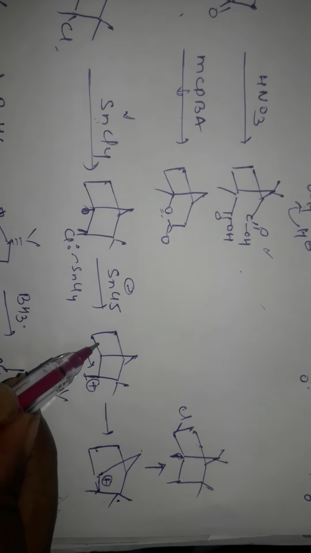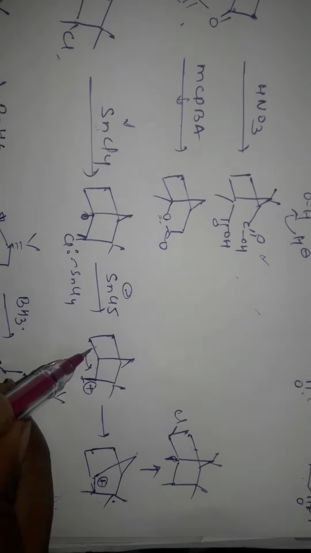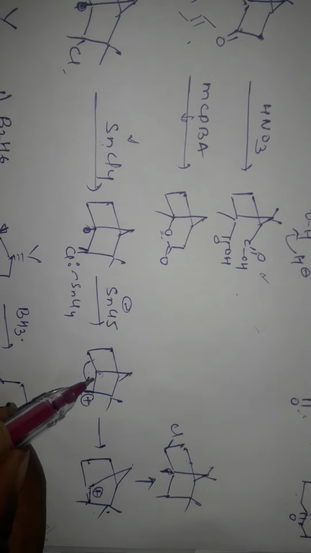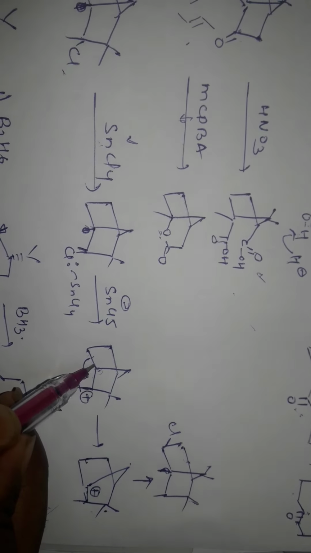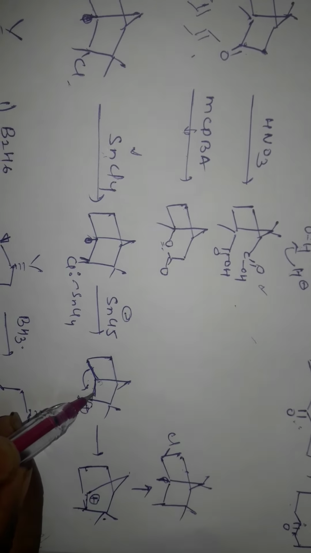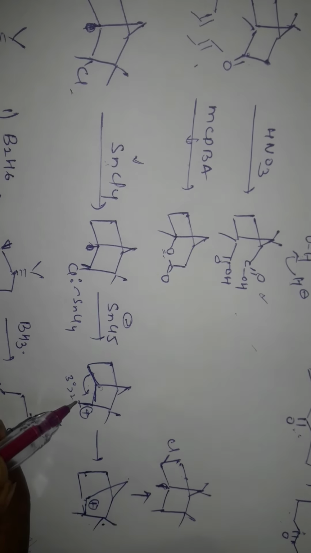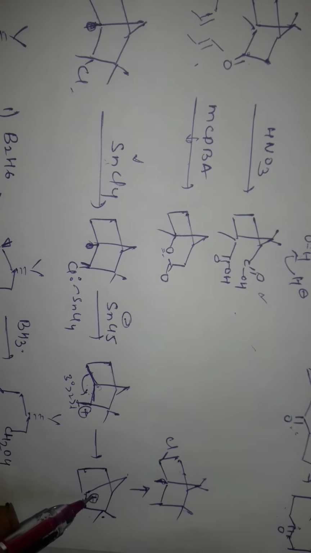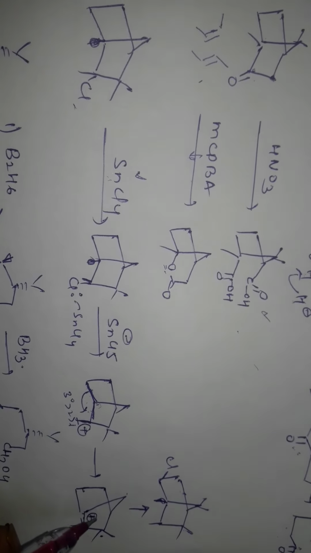After that this bond will break down, forming this secondary carbocation. Always the tertiary carbon will break down first, so a tertiary will break down, forming secondary. Forming this carbocation, chloride will attack.